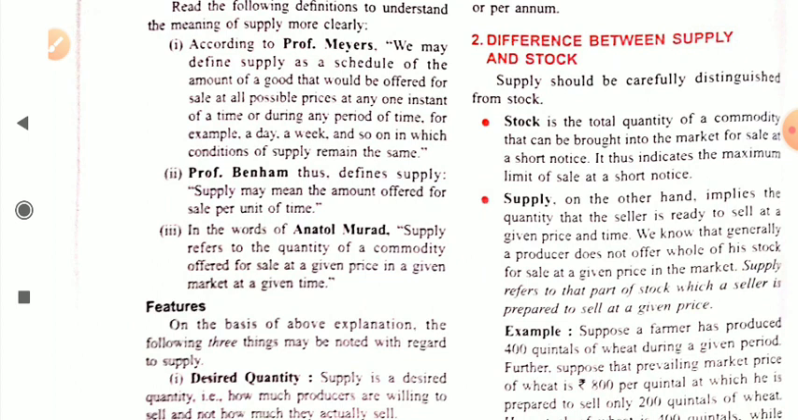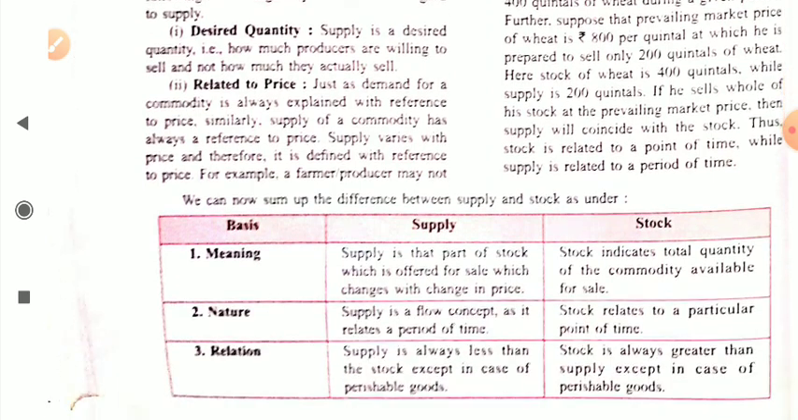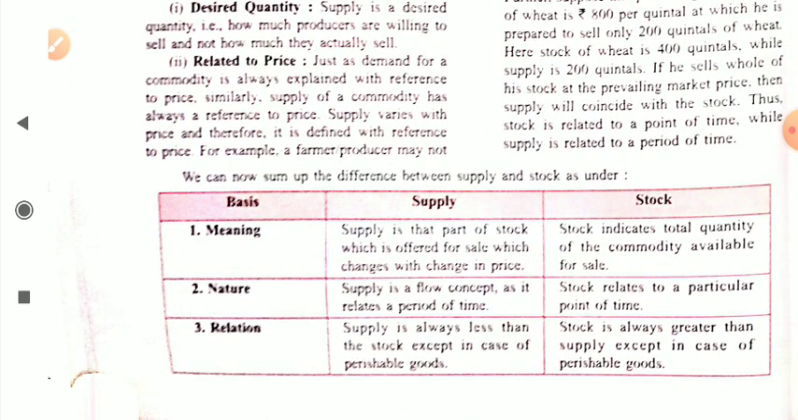Dear student, both concepts are totally different, supply and stock. Always remember, keep in mind that supply is a part of stock. Stock simply represents the total available quantity of a commodity with the producer. The supply is the quantity he wishes to offer in the market, a part of stock, which he wishes to offer for sale at a particular price at a particular point of time. It is known as supply.